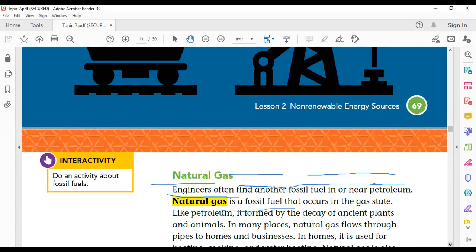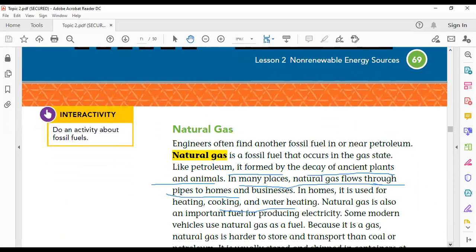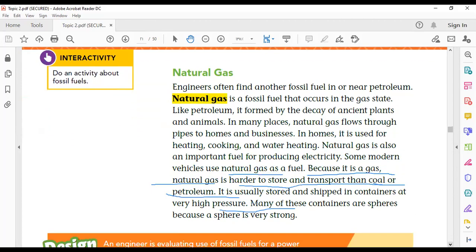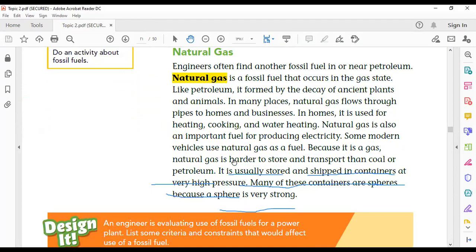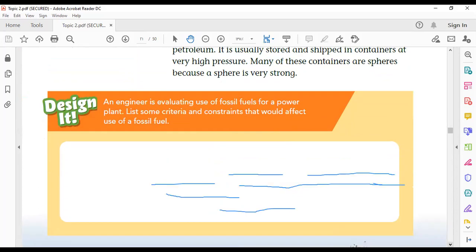It is a fuel. It is in a gas state. It is always found in or near petroleum. It is used for cooking, heating, water heating. Also, it is an important fuel for producing electricity, and some modern vehicles use it as a fuel. Because it is a gas, it is harder to store and transport. It is often stored and shipped in these containers.